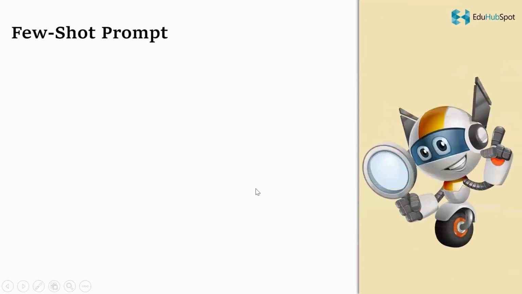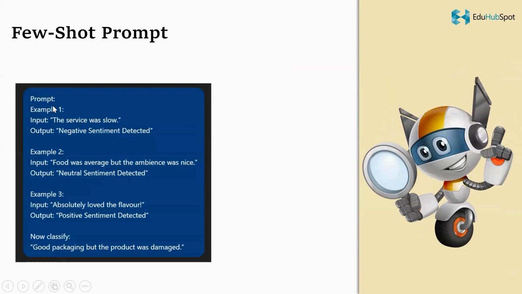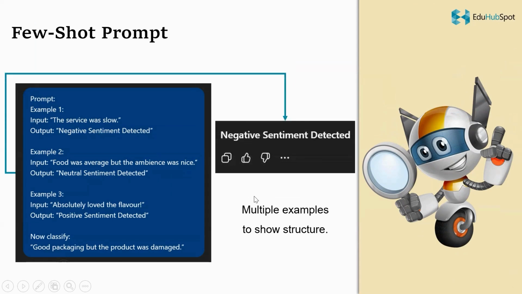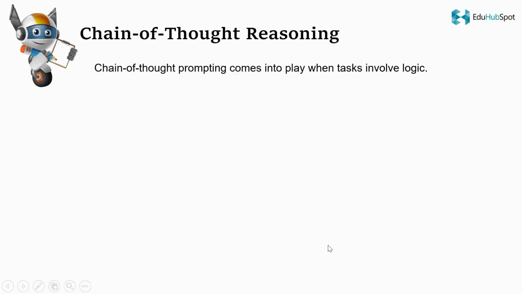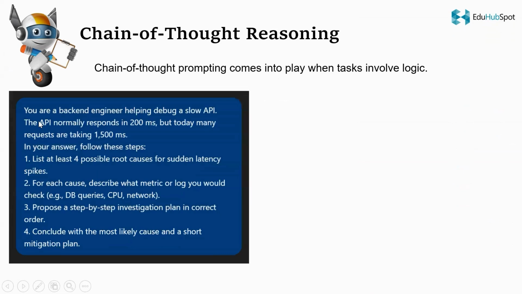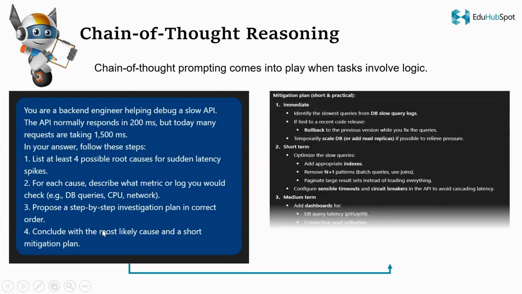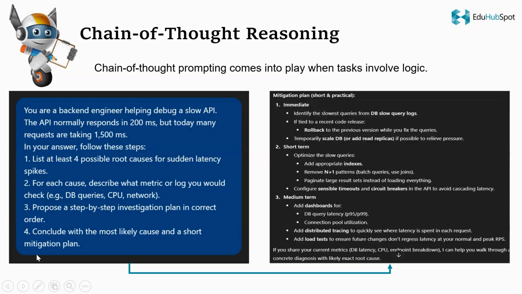Next is few-shot prompts. Basically, it means giving the model examples of what you want. This is extremely useful for standardizing email templates, generating uniform product descriptions, etc. This is why few-shot prompting is heavily used in real AI applications. Let's talk about chain of thought, or as commonly referred, CoT. CoT is especially useful for logic-based, math, or decision-making tasks. A good CoT prompt defines the reasoning steps you want the model to follow. Like in the example given here, we are defining the chain of reasoning, not just asking for an answer.